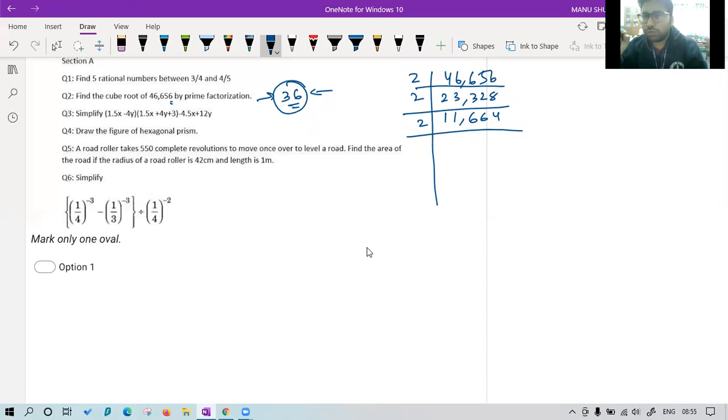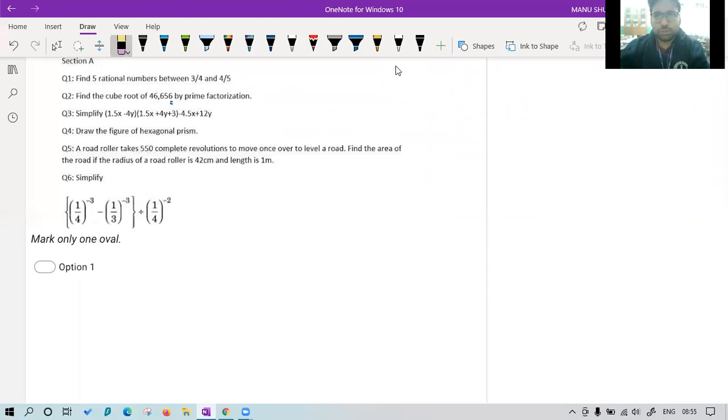The cube root of 46,656, is it 36? Have you got the answer, or shall I solve this completely? Class, please confirm. Okay, you got this. Okay, Saurabh also got this. Good. Now let's see the next question, question number 3.